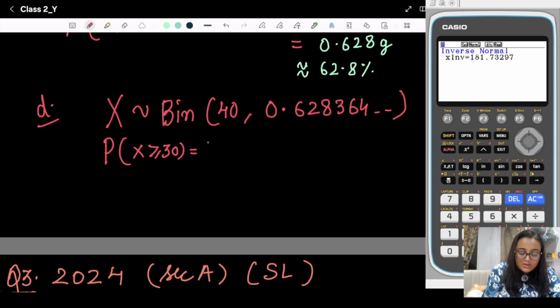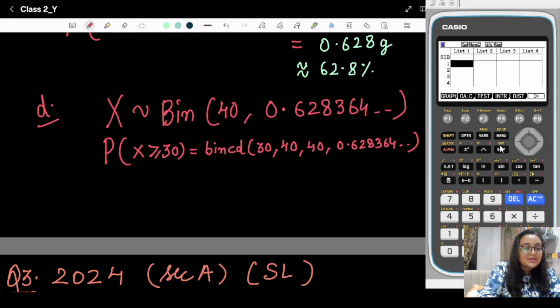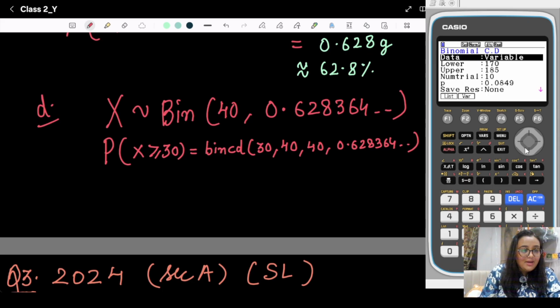So it is equal to binomial CD, with lower bound 30 and upper bound 40. With the help of GDC, distribution, binomial, we choose binomial CD, because we have an inequality.